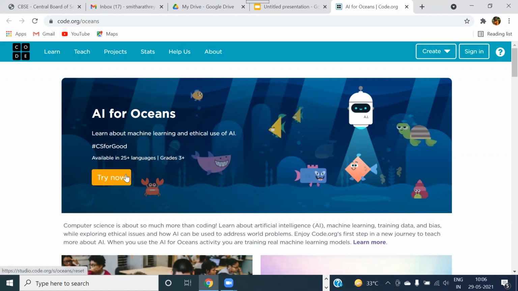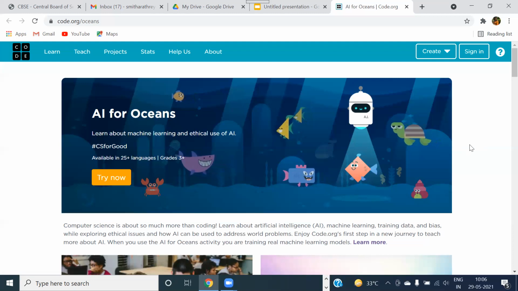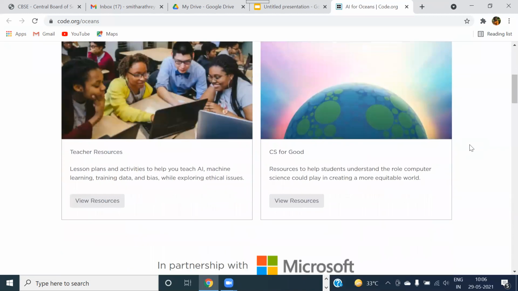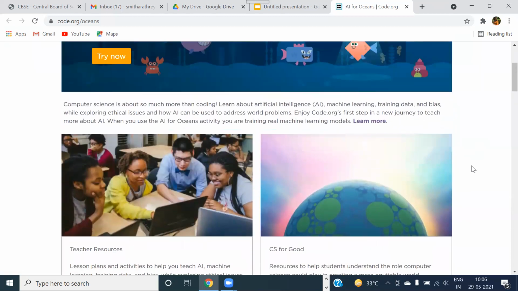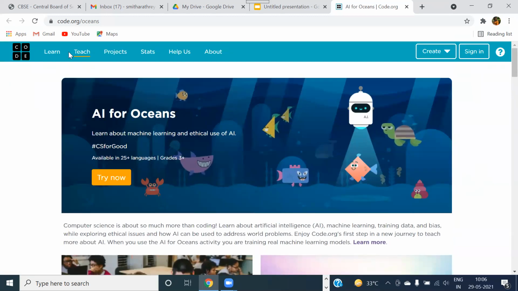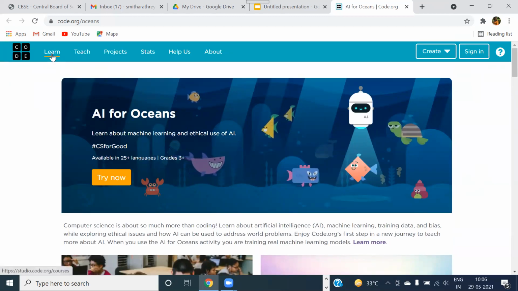Here, if you click on try now, you will be directly redirected to the game. But before that, let me scroll down and take you to the other things that are there. Teacher resources, many wonderful resources are there. And CS for Good, we are going to teach our children about AI also. Plus, it is going to have other information.